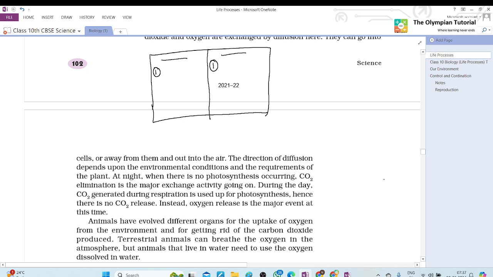In aerobic respiration, what are the end products? Carbon dioxide and water. And energy. The energy point we will write in the next line. Here you write down only end products are carbon dioxide and water.